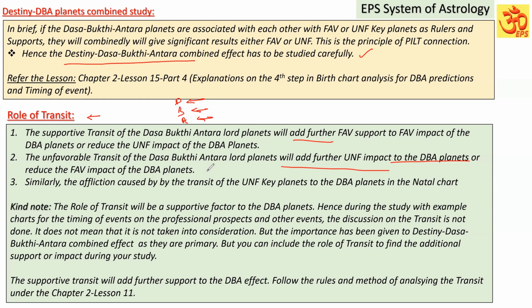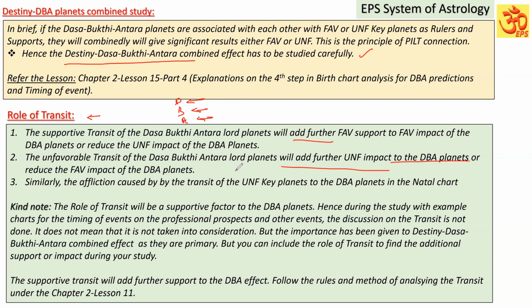They are all going to act as the supports. Suppose one planet is indicating trouble, giving houses to the profession. That Dasa is indicating weak, Bhukti is indicating unfavorable significations for the professional prospects. Suppose that the Bhukti Lord in transit also is in the star of the unfavorable key planet, or the star lord is in an unfavorable transit. It means in transit also it is weak.